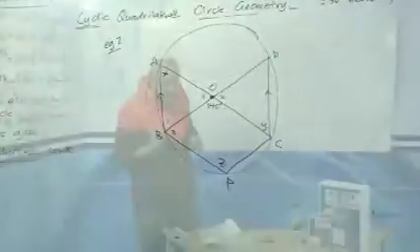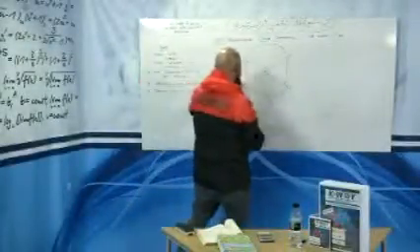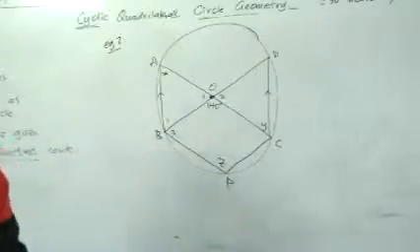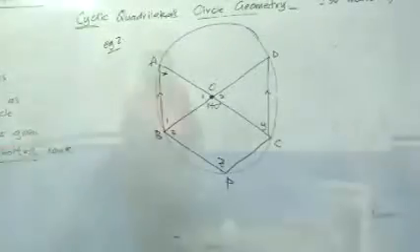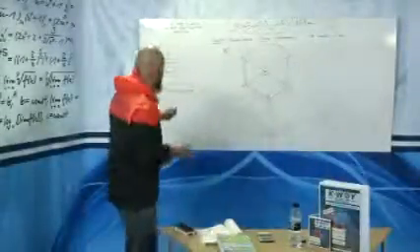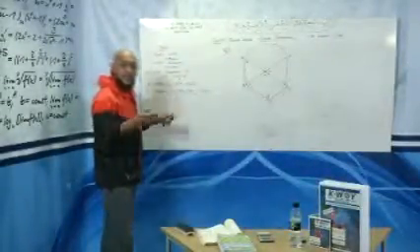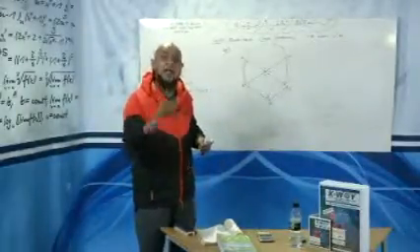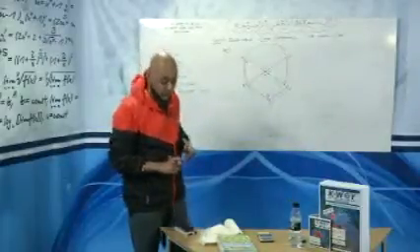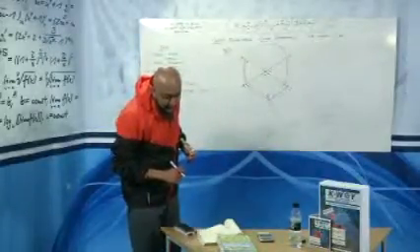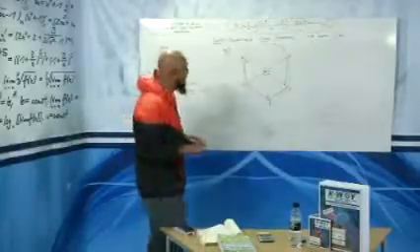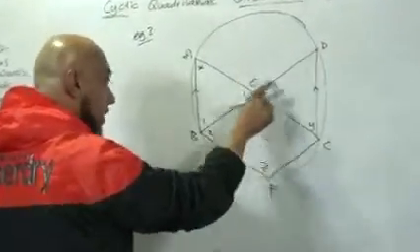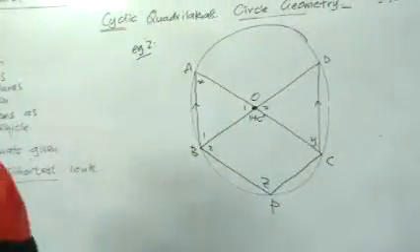What other information do they give us? They tell us AB is parallel to CD. By them telling you that, they are already informing you to use your rules of parallel lines as a tool or as a vehicle to get to your answer. So basically what they tell you in a statement is already giving you a clue. It's pushing you ahead as to what theorems you can use in order to solve your problem. And they tell you that AC meets BD at O. So obviously, again, trying to imply to you that O is the center of the circle.